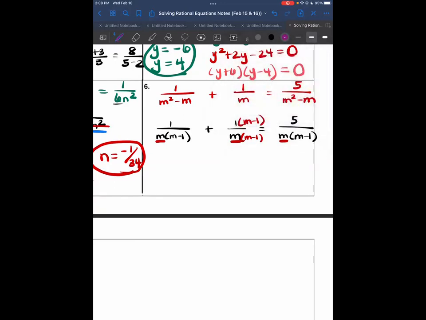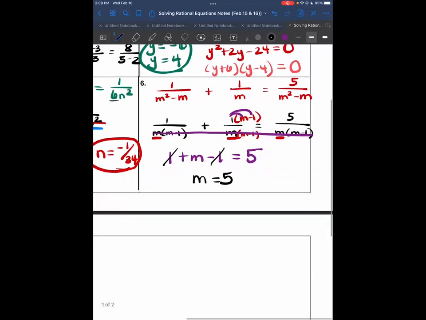Once we have all of your denominators the same, you cancel these out and you're going to write just the top. So we have 1. This is a positive 1 that's going to get distributed. So plus 1m minus 1 is equal to 5. These cancel out because 1 minus 1 is 0. So we're left with m is equal to 5.